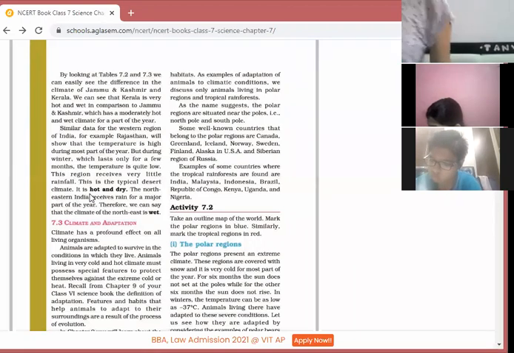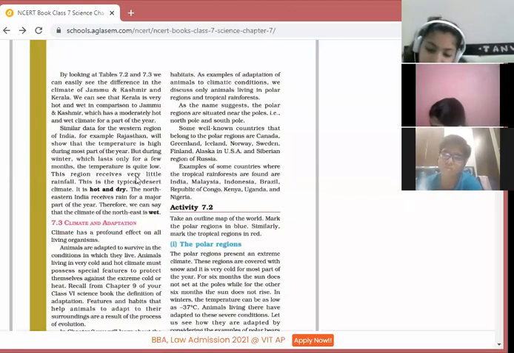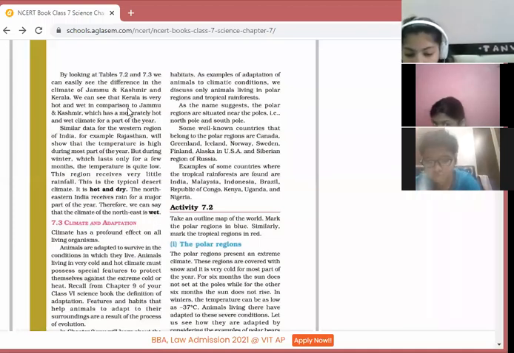Children, kindly underline it. Because this area receives maximum rainfall, that's why we can say the climate is wet. So if we compare, Kerala is hot and wet and Jammu and Kashmir is cold.